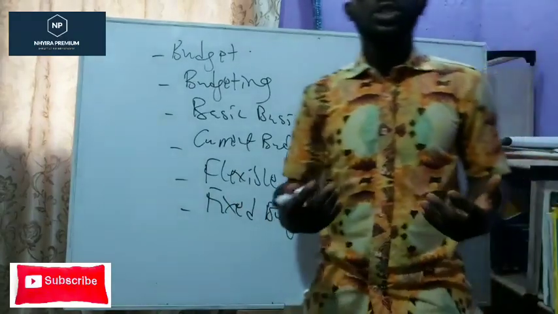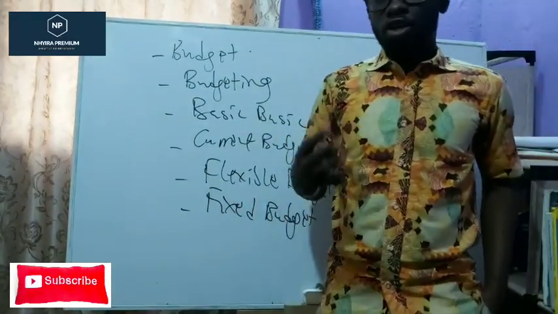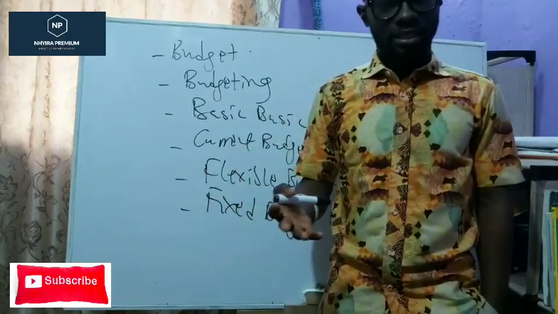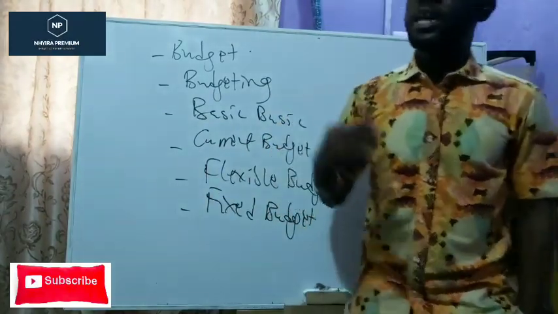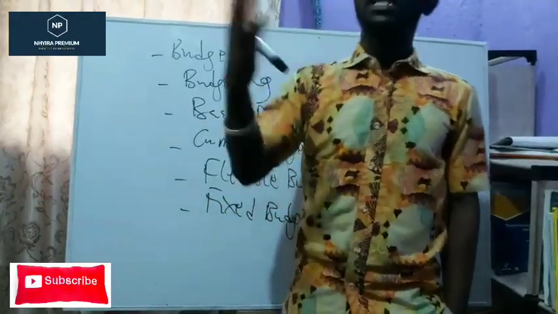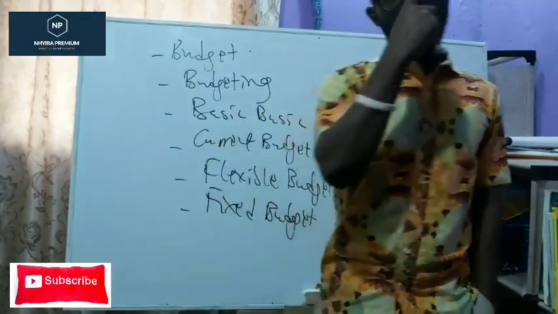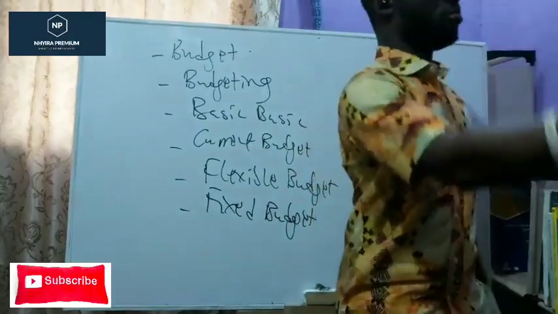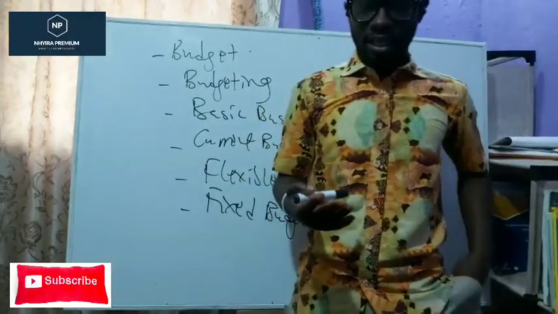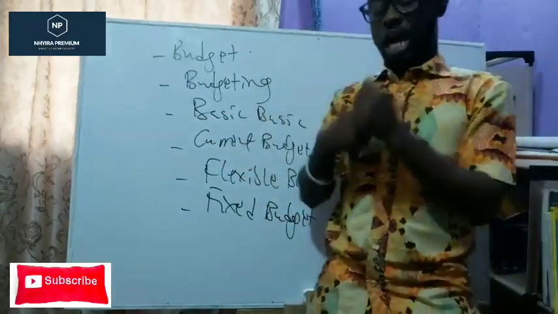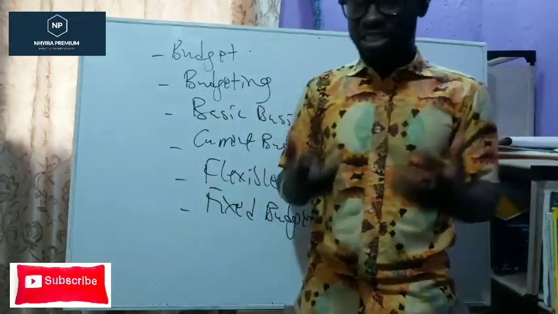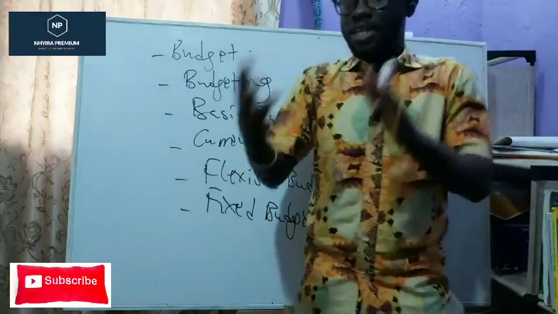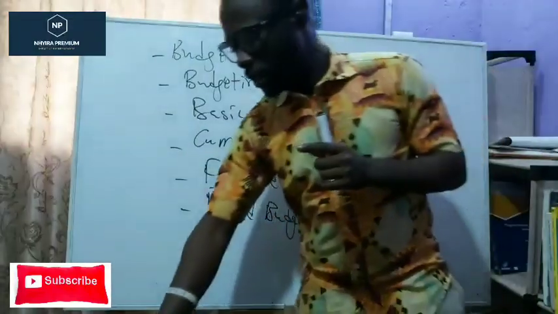So for instance, you will say, okay, today I'm going to spend 100 Ghana cedis. That is your budget. Or today I'm going to spend 100 Ghana cedis, and when I spend the 100 Ghana cedis, I'm going to be also making maybe 150 Ghana cedis. So you have your expenditure, how much you're going to be spending, and then you have your income, how much you're going to be receiving. That is what we mean by a budget, in simple language.